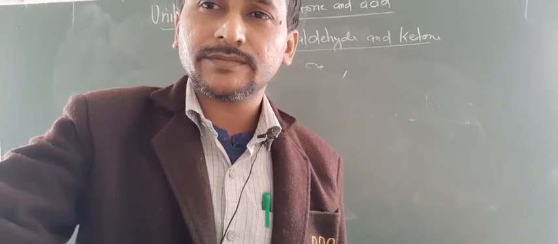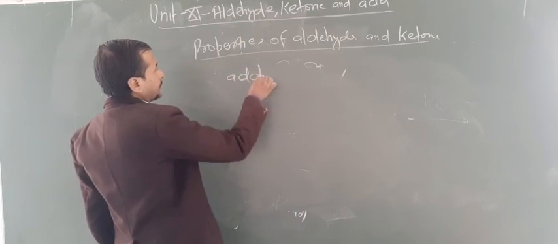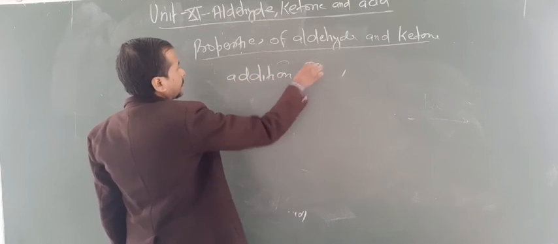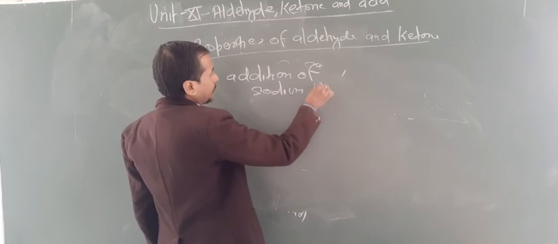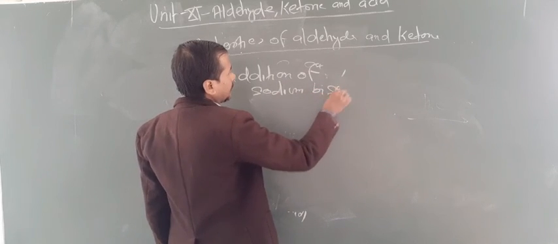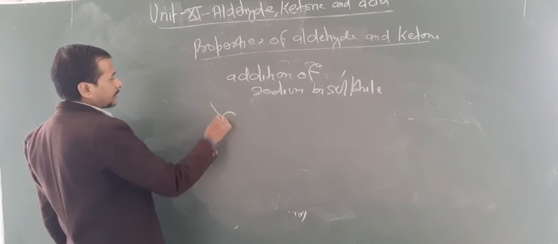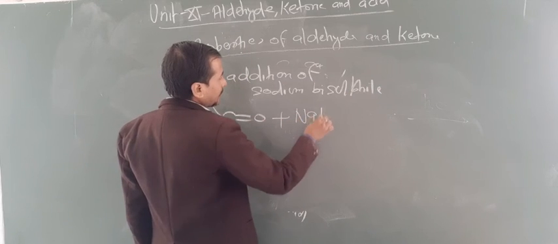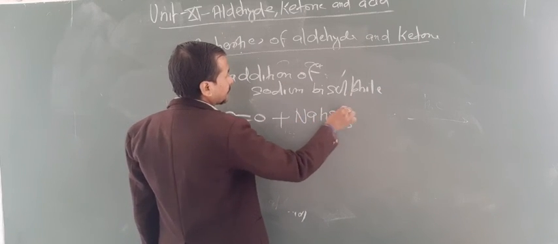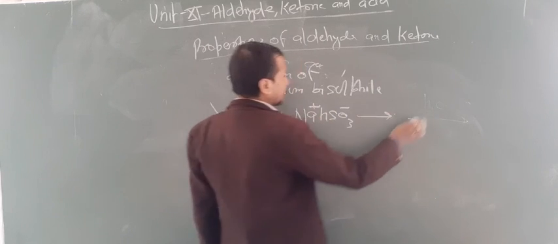Thank you dear students. Now the next reaction, addition of sodium bisulfite. Again look here, C double bond O, and the reaction takes place with NaHSO3, negative charge, positive charge. First of all addition takes place like this.